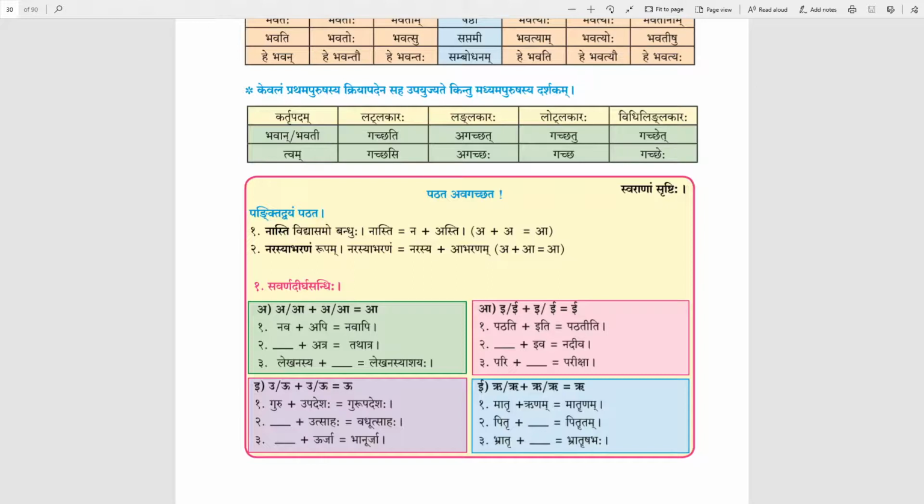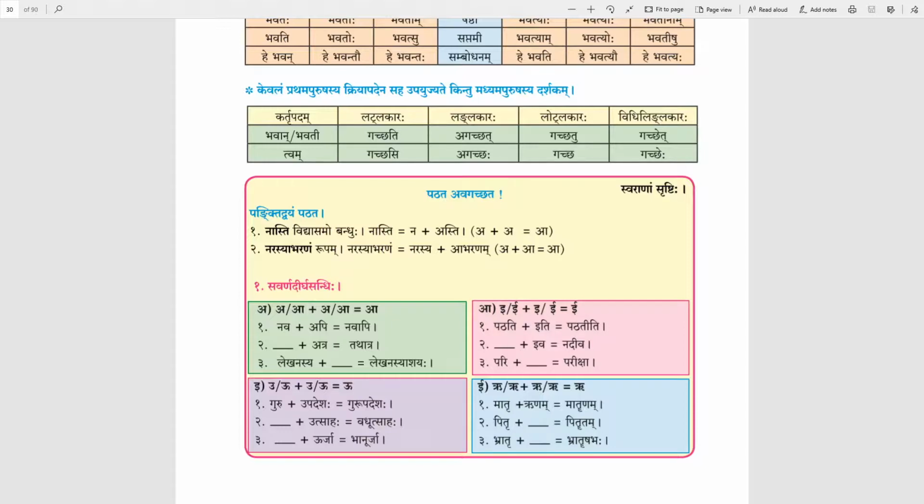Next is pari plus iksha. Pari is ending with rasva i, and iksha is beginning with dirgha i. So rasva i plus dirgha i, the result will be same dirgha i, pariksha. Now we will see U section.